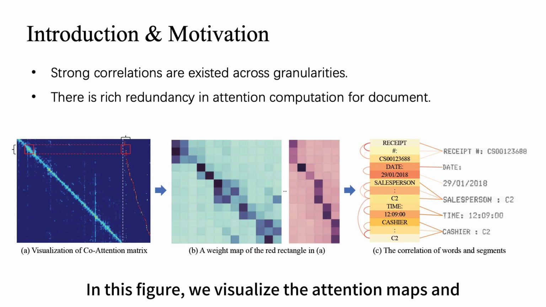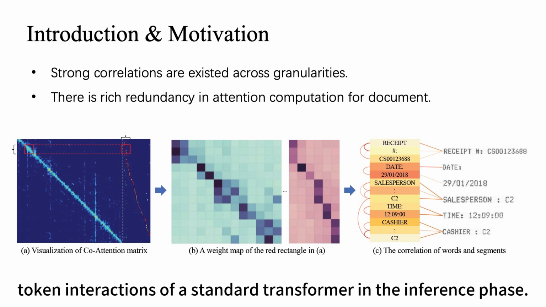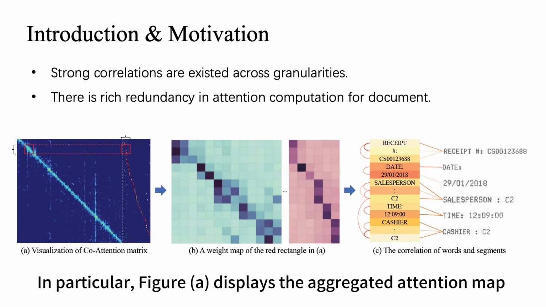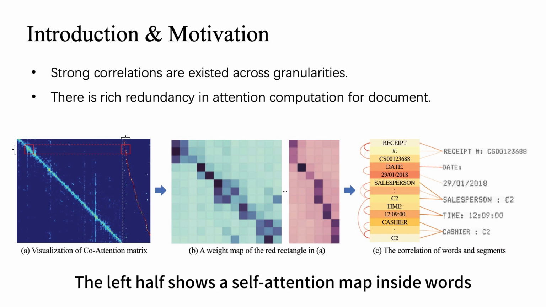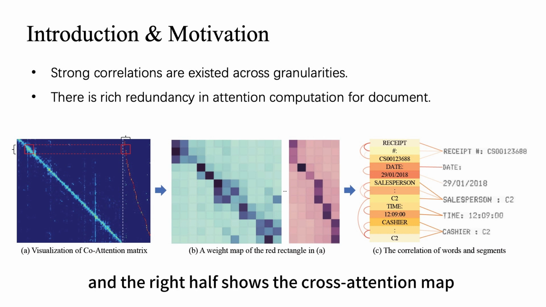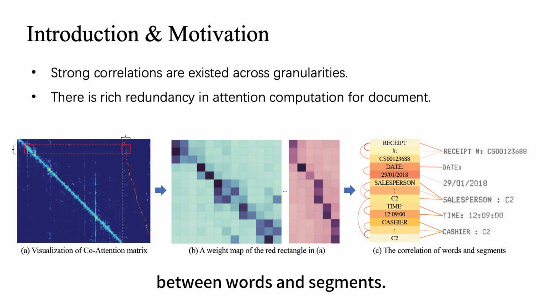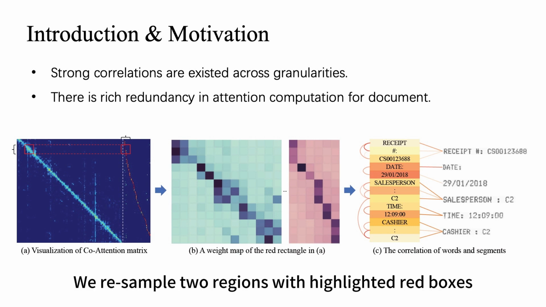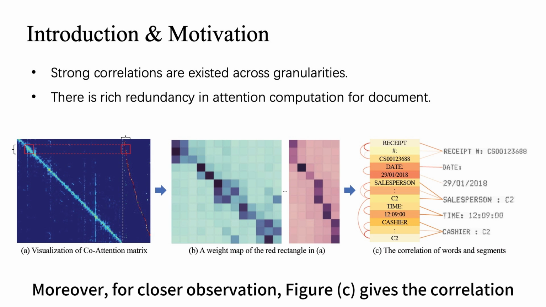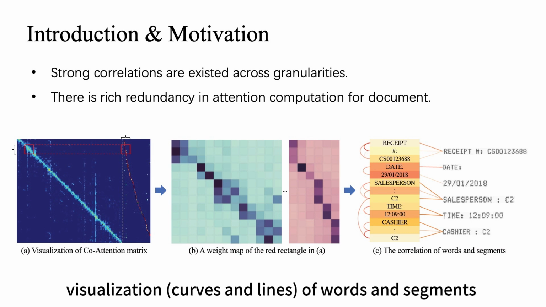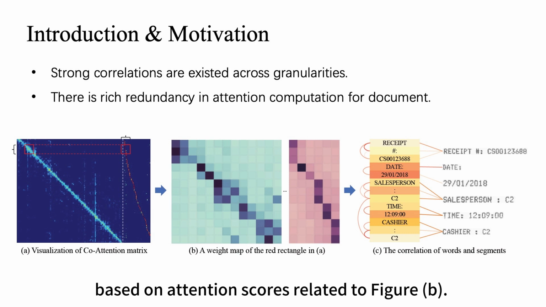In this figure, we visualize the attention maps and token interactions of a standard transformer in the inference phase. In particular, Figure A displays the aggregated attention map of all transformer layers. The left half shows a self-attention map inside words and the right half shows the cross-attention map between words and segments. We resample two regions with highlighted red boxes and zoomed in Figure B. Moreover, for closer observation, Figure C gives the correlation visualization curves and lines of words and segments based on attention scores related to Figure B.